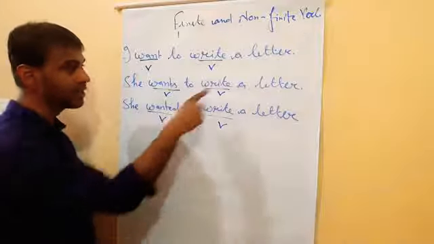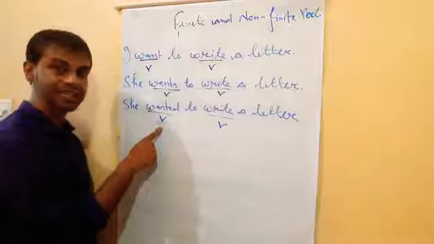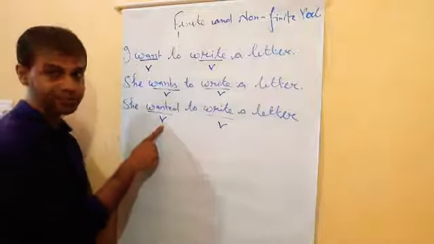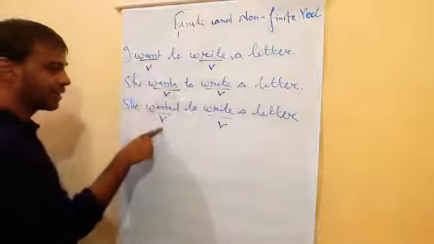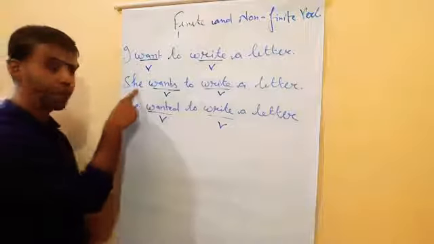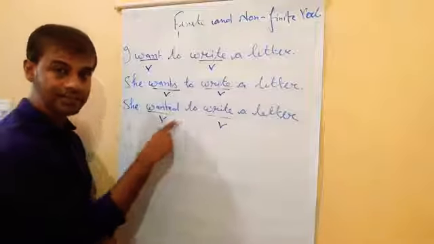So according to the tense, the verb has been changed. That's why wanted, because simple past uses the second form. So we understood that want, wants, wanted, everywhere it is changed. Here wants is given because the subject is she. Here wanted is given because the tense is simple past.